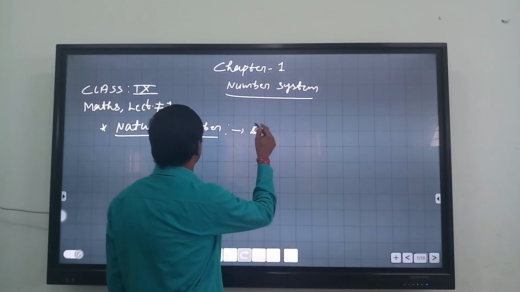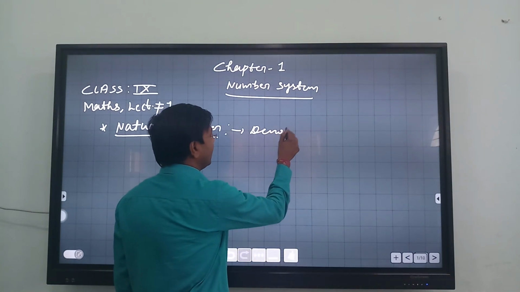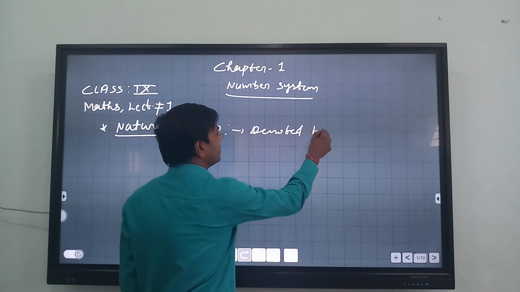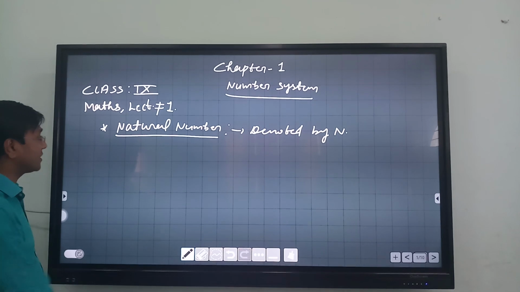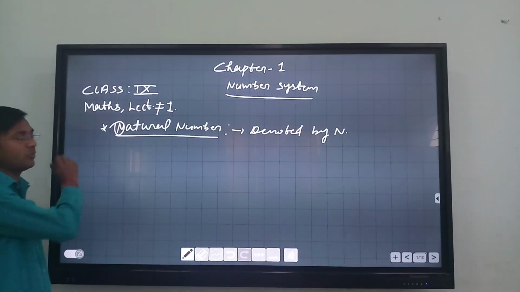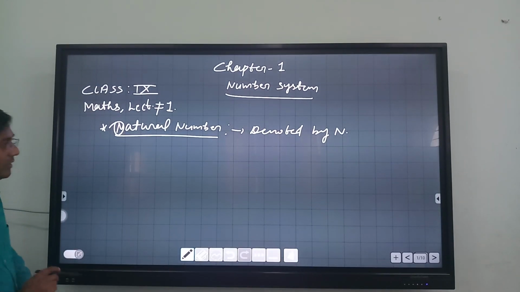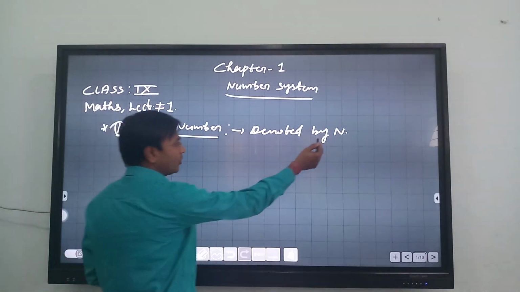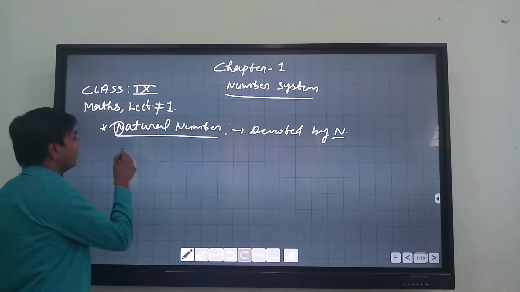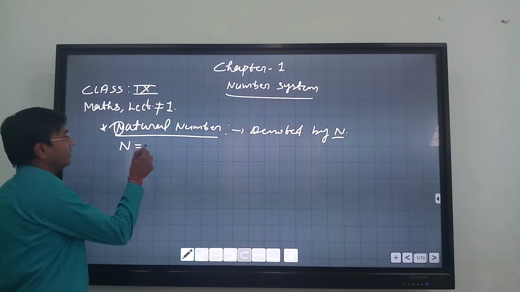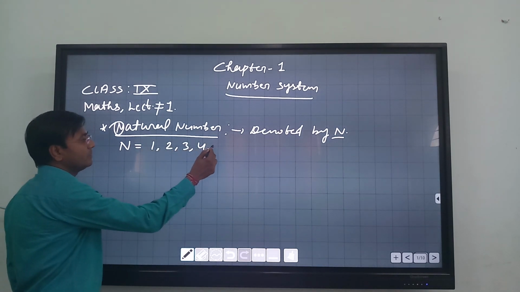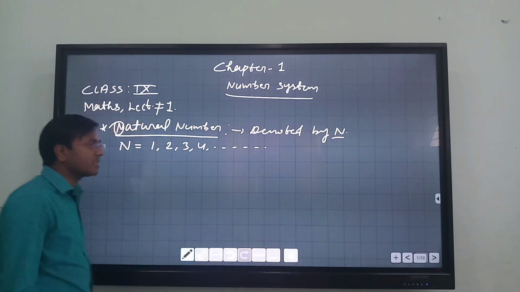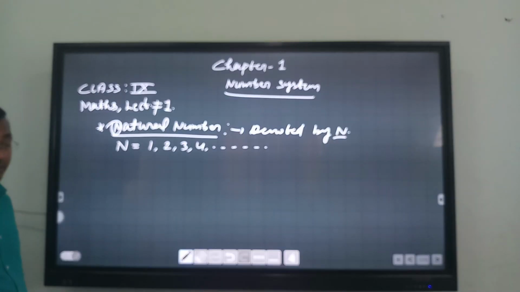So all the counting numbers are natural numbers, and it is denoted by the first letter of this word, because natural starts with N. So we'll be taking N. It is denoted by the letter N, and the values of N will be 1, 2, 3, 4 and so on. These numbers are called natural numbers.